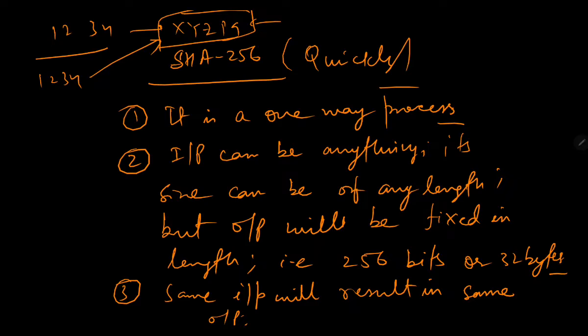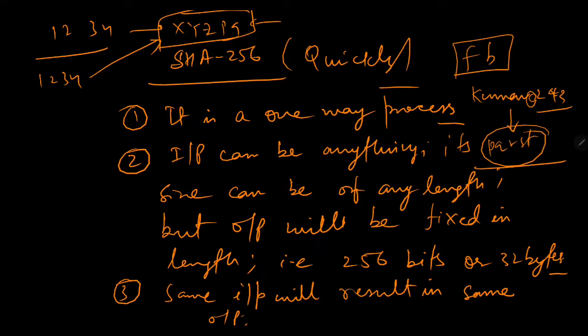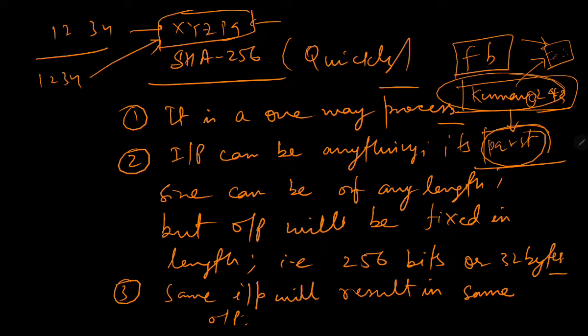One of the very famous examples of hashing is, let's say you are going to the Facebook page and you are typing your password. Let's say your password is Kumar@243. If it is going to generate its hash as, let's say PQRST, then Kumar@243 is not going to be recorded by Facebook in its server, because if an attacker wanted to go to the database and try to see what exactly my password is, he will find its hash.